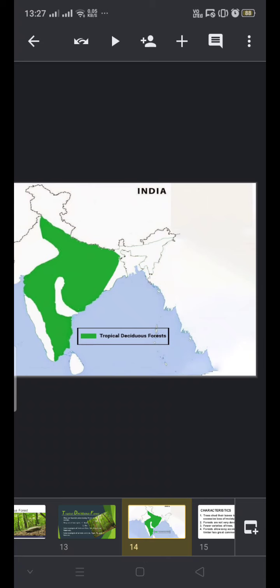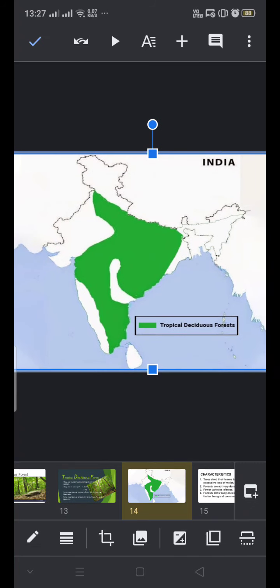Now, where do we find this type of tropical deciduous forest? A larger part of India is covered by the tropical deciduous forest. Even what we have around us, the trees all come into this category. Now, please note down the areas: the eastern slopes of the Western Ghats, foothills of the Himalayas, Odisha, Jharkhand, Chhattisgarh, all of them come under the tropical deciduous forest.